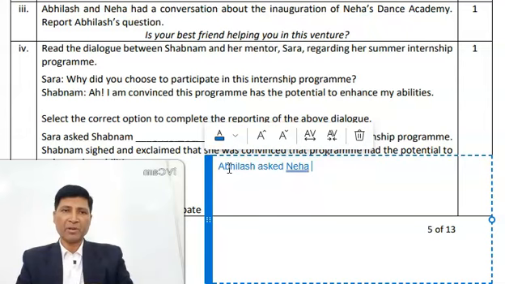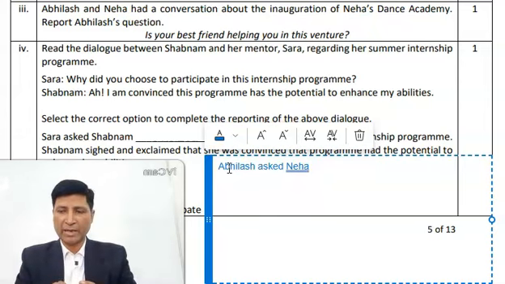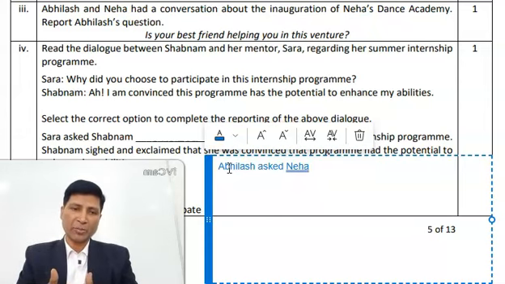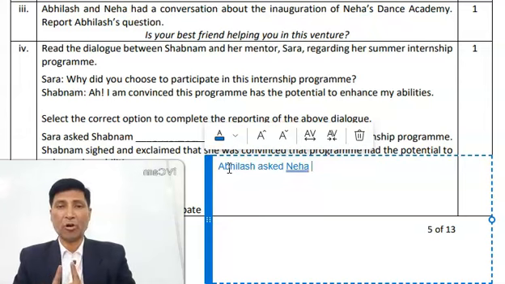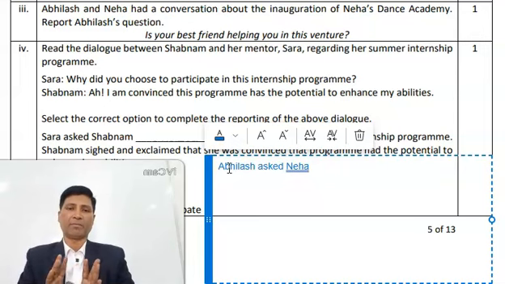Remember, whenever you have any question based on direct and indirect speech, your answer should begin with reporting verb. This is also called main clause. So whether you call it the main clause or the reporting verb, both the words are same. But fixed. Your answer must begin only with the main clause or reporting verb.